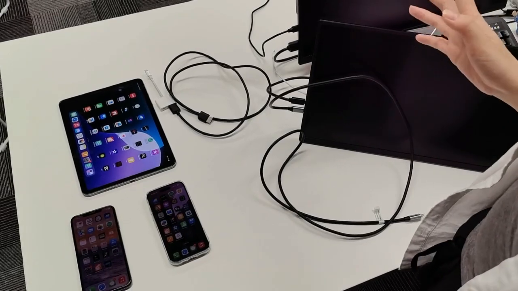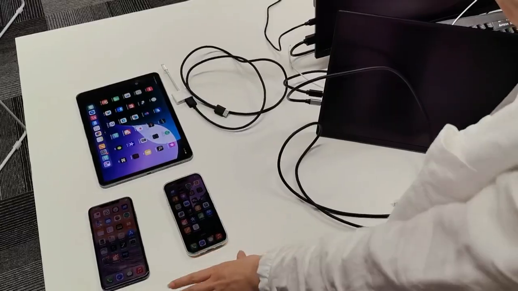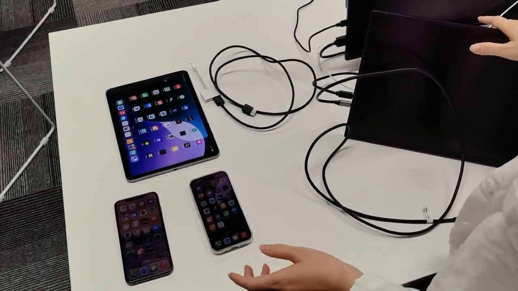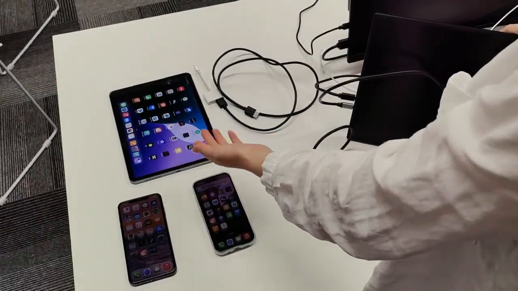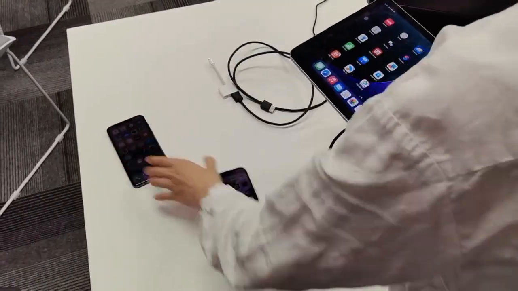This video is about how to change the sound output for Apple products. In summary, iPhone doesn't support changing the sound output when connected to an external monitor, but iPad with a USB-C port does support it. And I will show you the details.